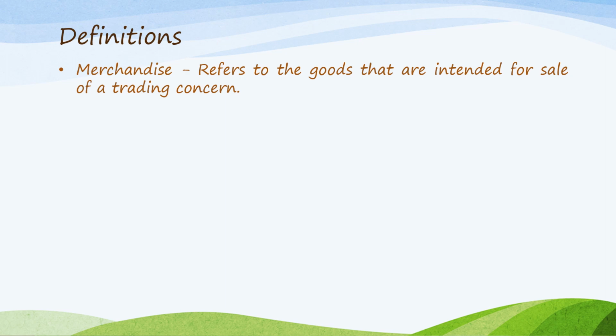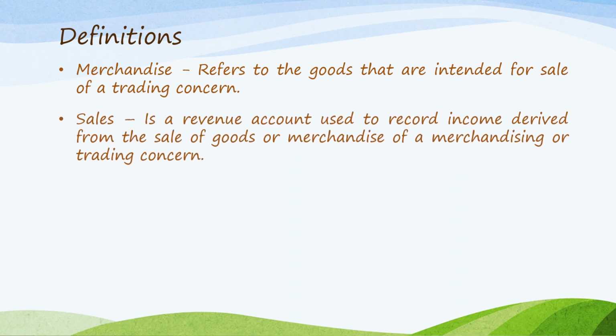So a merchandise refers to the goods that are intended for sale of a trading concern. So for example, for a grocery store, the grocery items are the merchandise. In a retail store of bags, the bags are the merchandise inventory. In a shoe merchandising business, the shoes are the items for sale. So these are what we call merchandise.